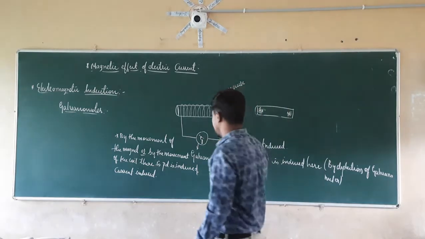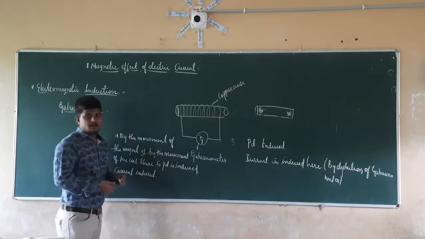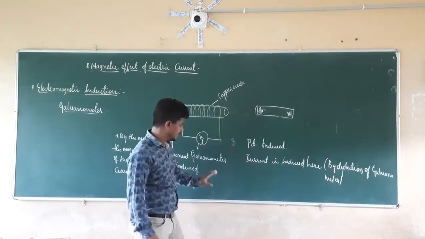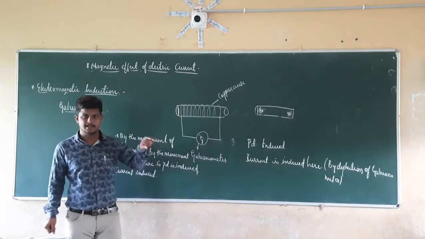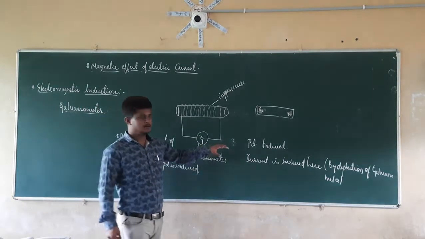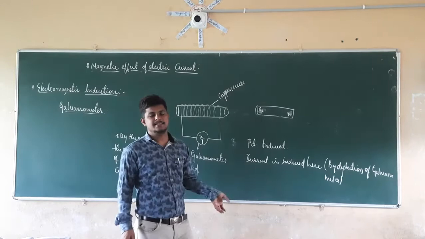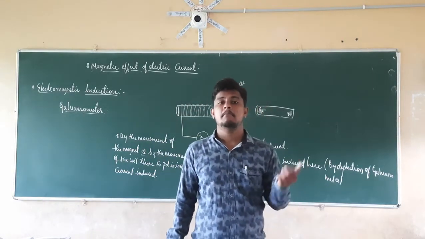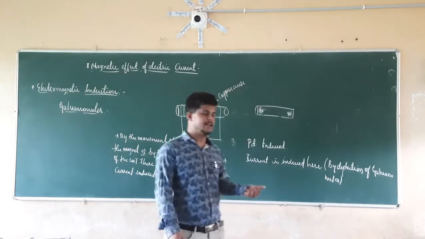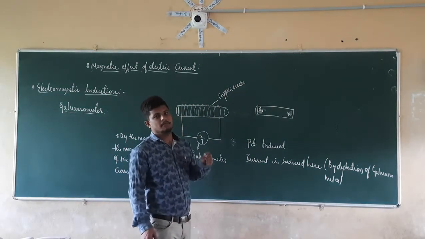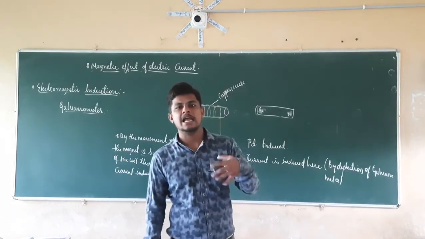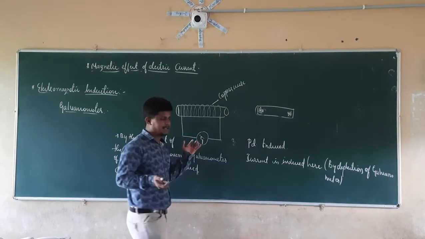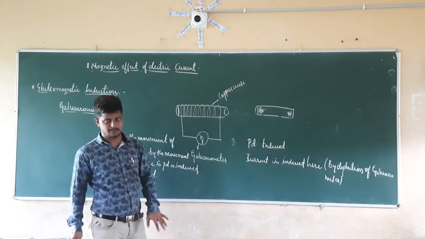So by this we can say that we can produce the electric current by mechanical energy. And this activity, whatever we have done here, was first shown by Michael Faraday. Michael Faraday is the scientist who discovered that by mechanical energy we can produce electrical energy like this. So that means we are getting electrical energy here by mechanical energy.